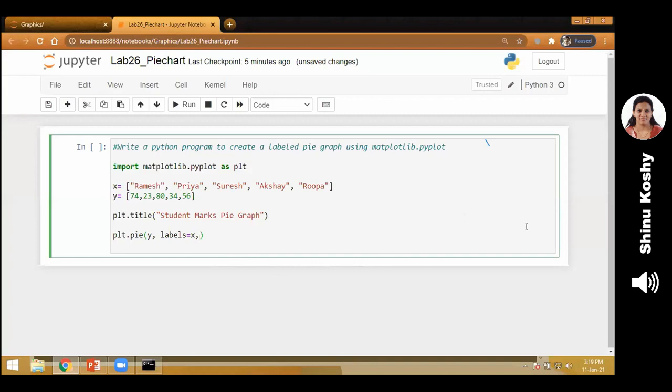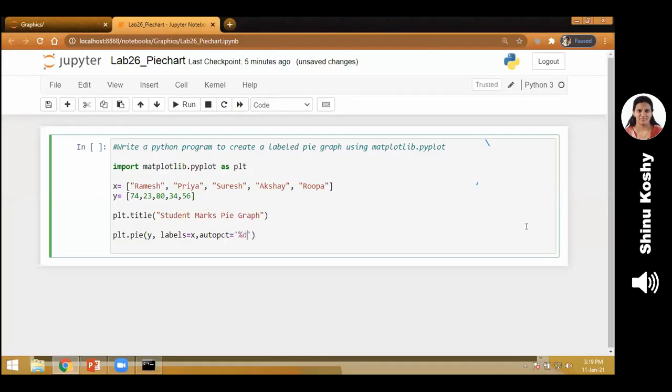For each sector, that should be the heading there. That is given as labels, so labels equal to X. The meaning is X is the name of the student. I want the names of the students to be outside the pie chart, for each sector, for which student it belongs to.